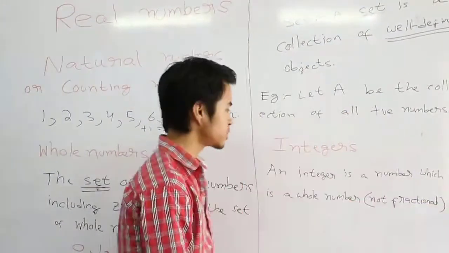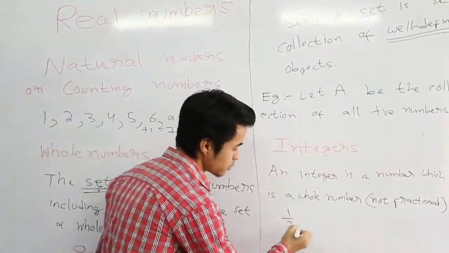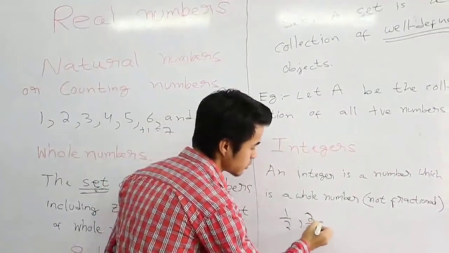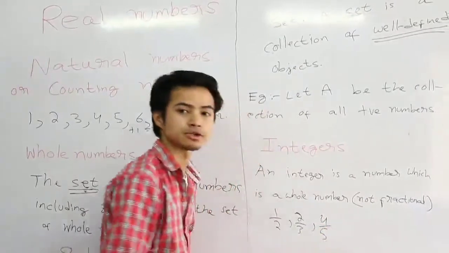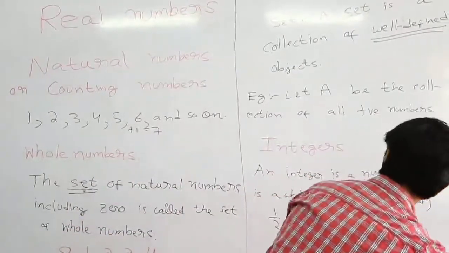Which means it should not be of the form 1 by 2, 2 by 3, 4 by 5 and so on. Alright?